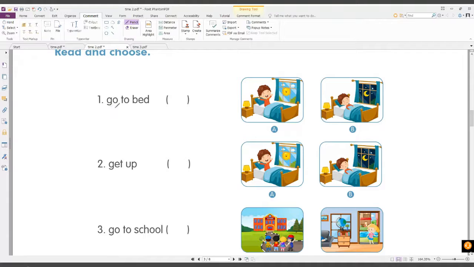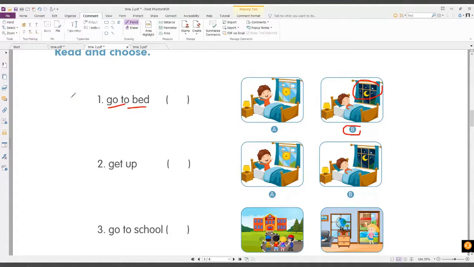You can say, go to bed. Is it in A or B? B. All right, this is B because this is night time. Okay, so now tell me, what time do you go to bed?